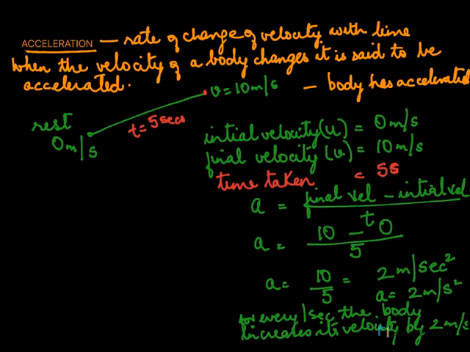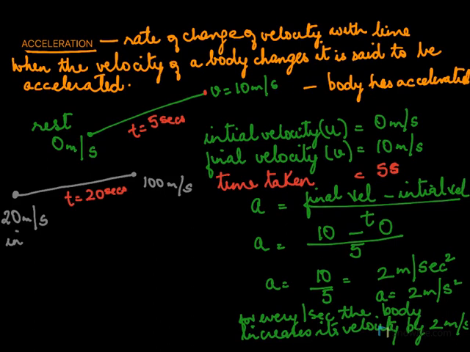Let us take another example. Suppose a body initially is say at 20 meter per second, and then it increases its speed to say 100 meter per second, and it does this in time of 20 seconds. Let's calculate its acceleration.